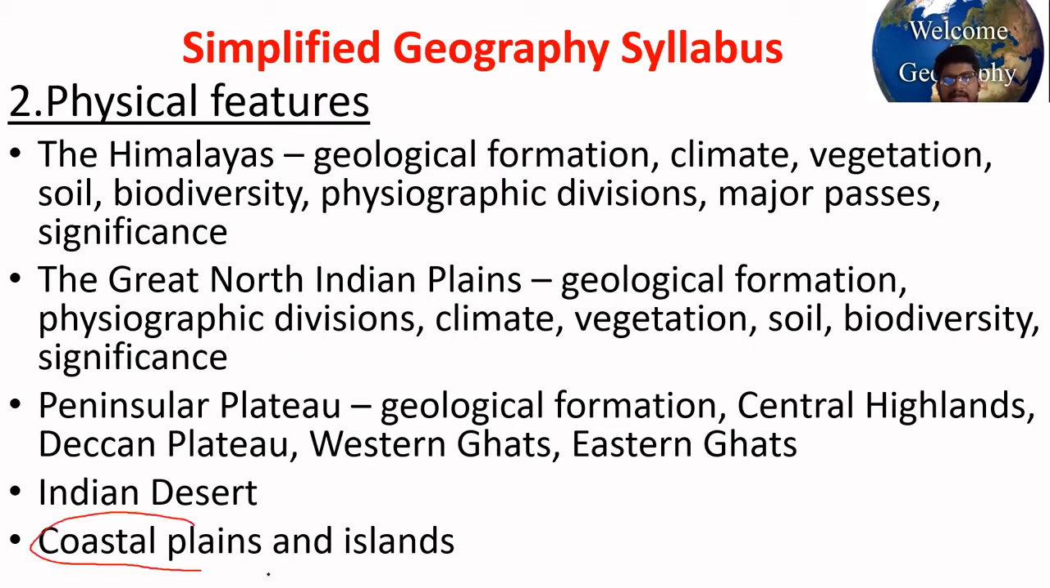And then coastal plains, east coastal plains and western coastal plains. Difference between east and western coastal plains. Deltas, estuaries. Then islands: Lakshadweep Islands, Andaman and Nicobar Islands, Daman and Diu Islands. You have a number of islands, right? Islands, their formation. For example, Lakshadweep Islands are formed by coral reefs. So try to understand what coral reefs are and all.